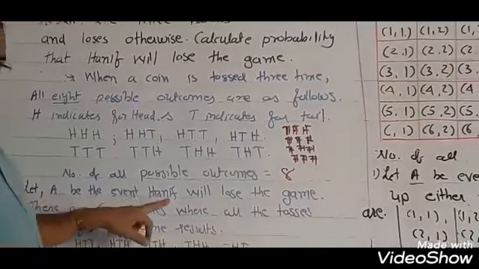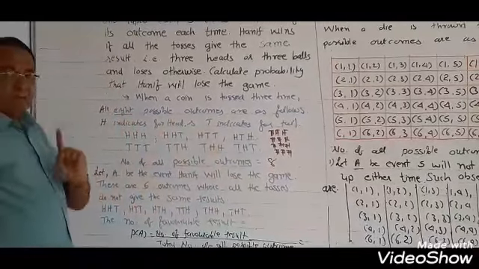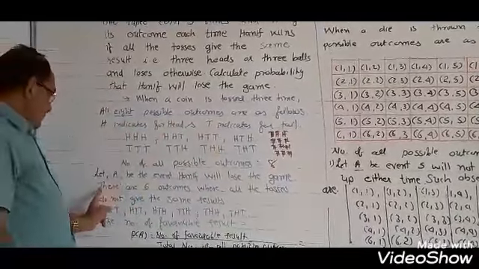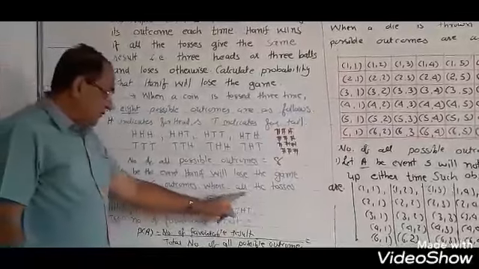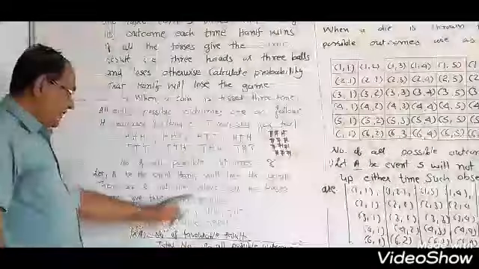Let A be the event Hanif loses the game. That means there are 6 outcomes where all the tosses do not give the same result.